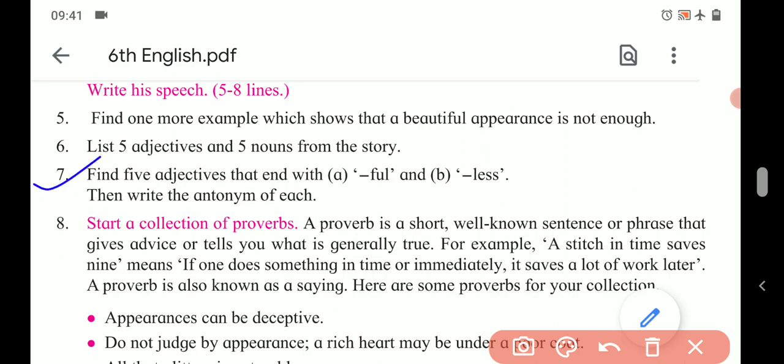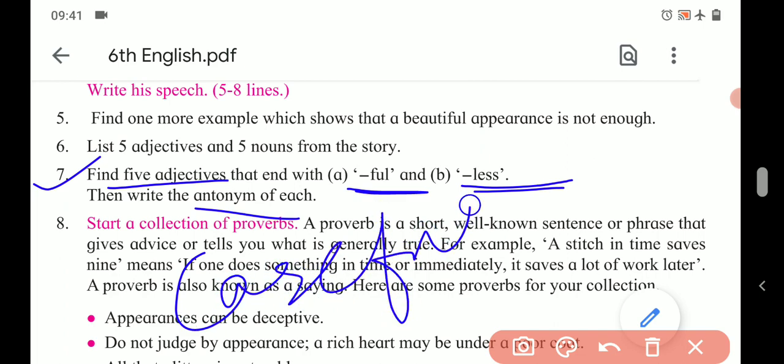Next, find 5 adjectives that end with ful or less. See, these are the suffixes ful and less. When we see these letters at the end of words, mostly they are adjectives. So first of all, we have to find such words, and then we have to write their antonyms. So keep in mind, when the word is ending with ful, its opposite is written with less. Let me give you an example. Careful.